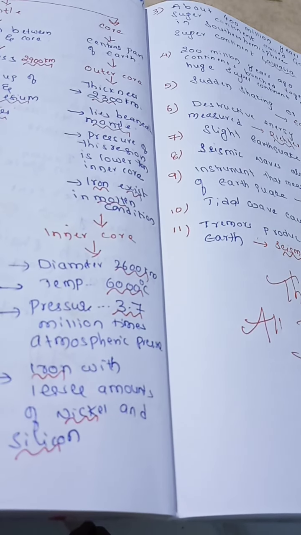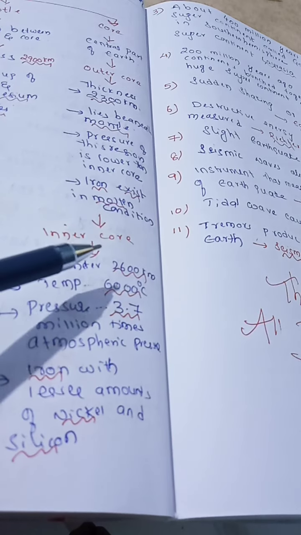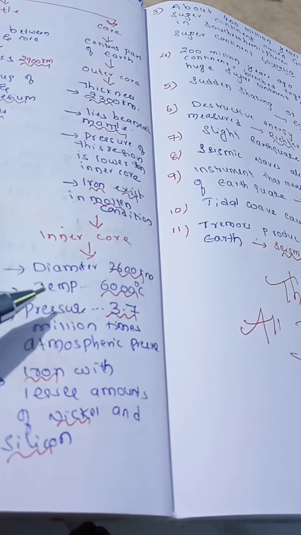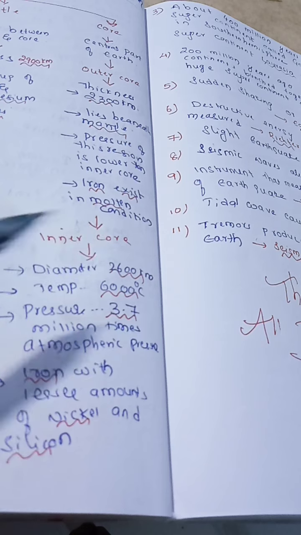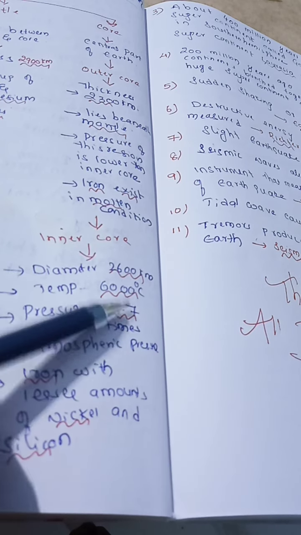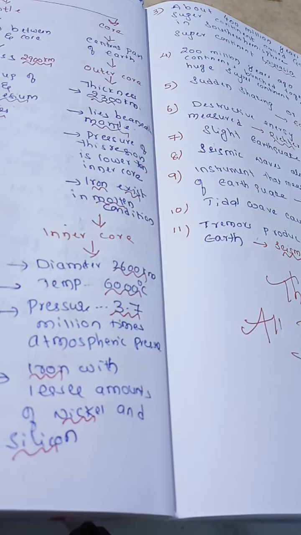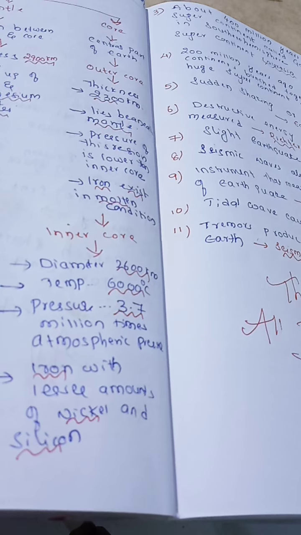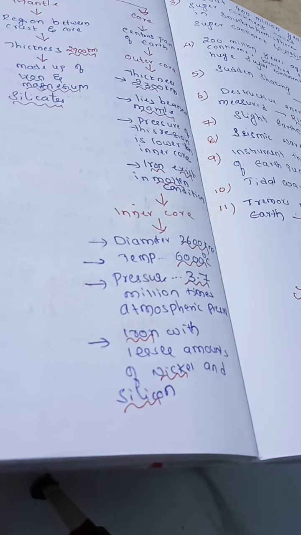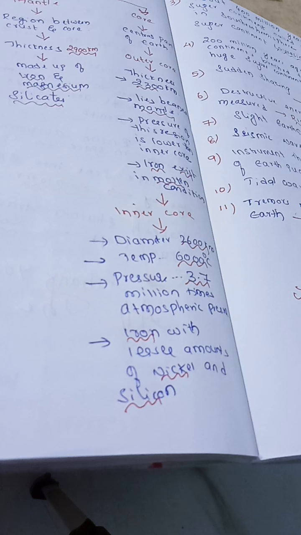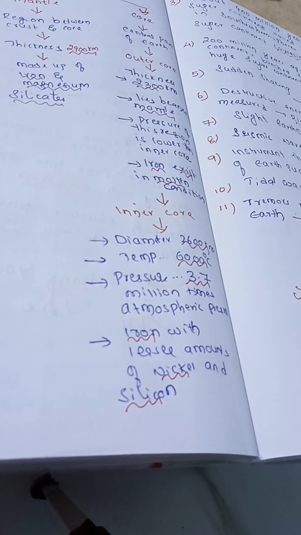Next one, inner core. The diameter of inner core is 2600 kilometers. Temperature is 6000 degrees Celsius. Pressure is 3.7 million times atmospheric pressure, and it consists of iron with some lesser amounts of nickel and silicon.